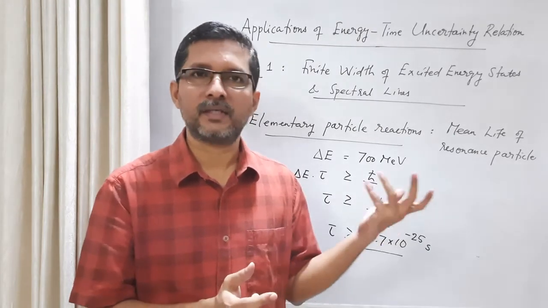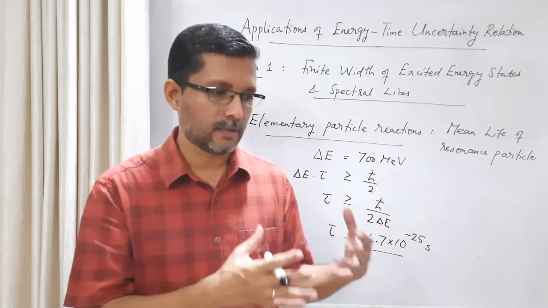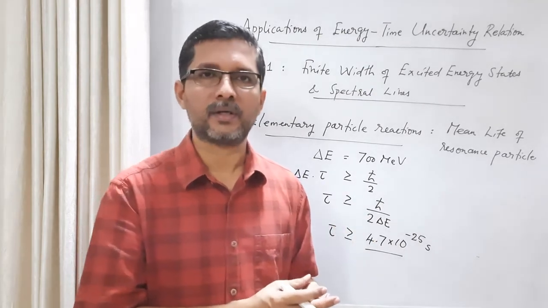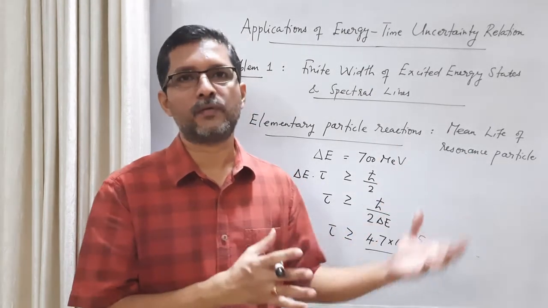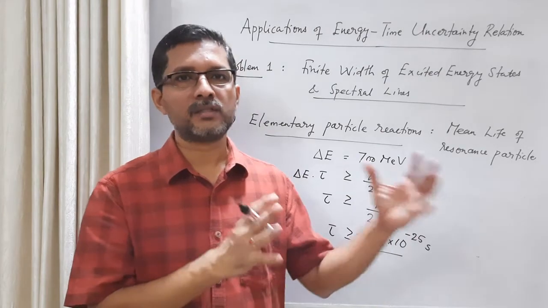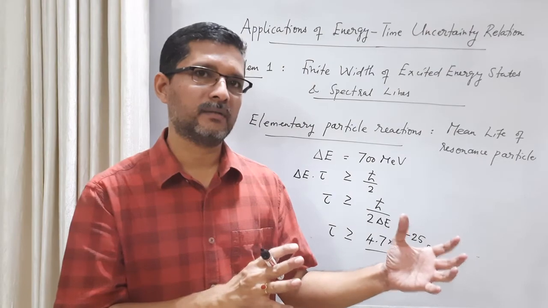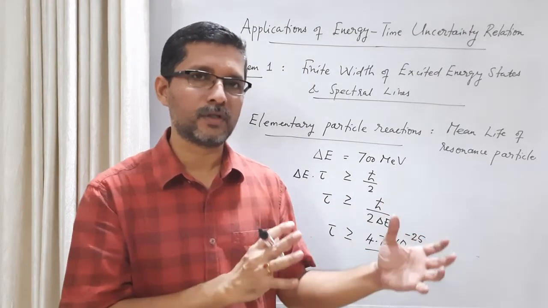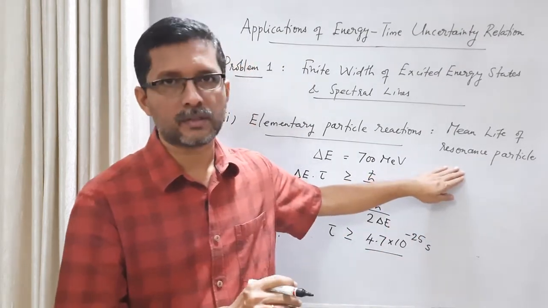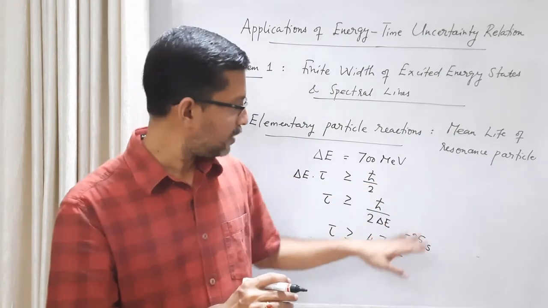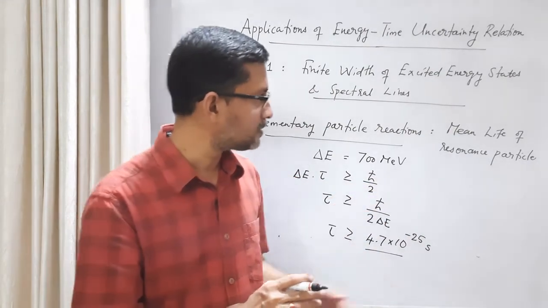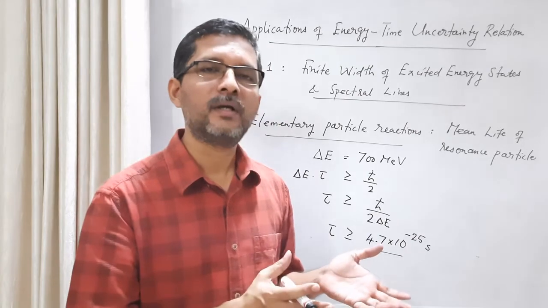In particle accelerators like CERN, we are discovering new and new elementary particles. So this number is more than 500. Of these large number of hadrons, the majority are resonance particles. The majority of these resonance particles are unstable.